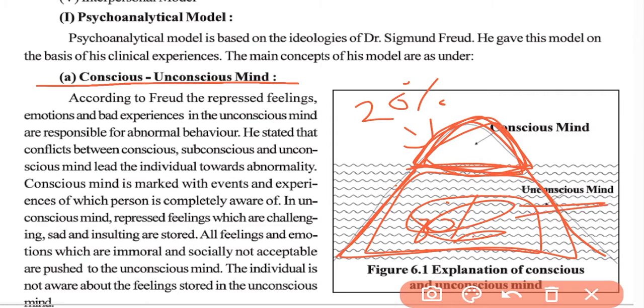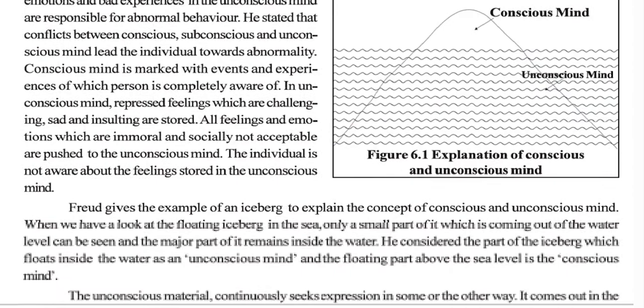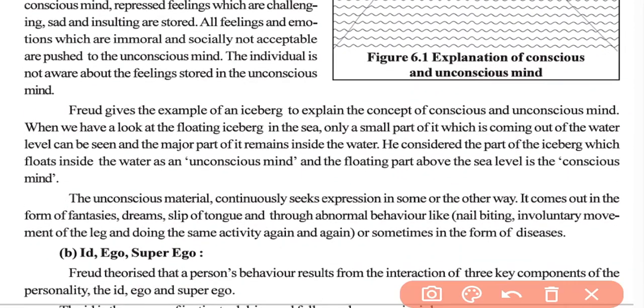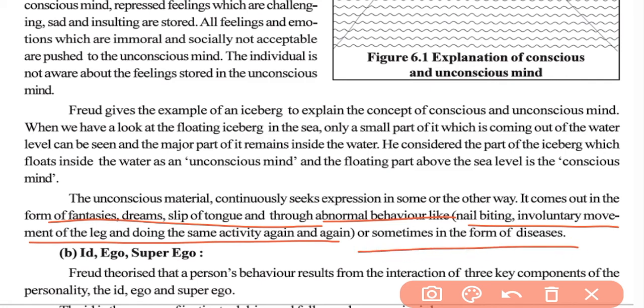Okay. So the unconscious material continuously seeks expression in some way or other. The unconscious mind will come out in some other way, like in the form of fantasies, in the form of dreams, or in the form of slip of tongue, or through abnormal behavior like nail biting, involuntary movement of the leg and doing the same activity again and again, or sometimes in the form of disease.